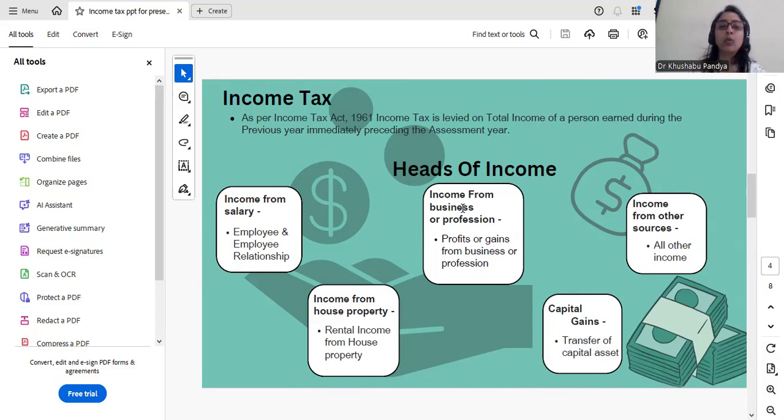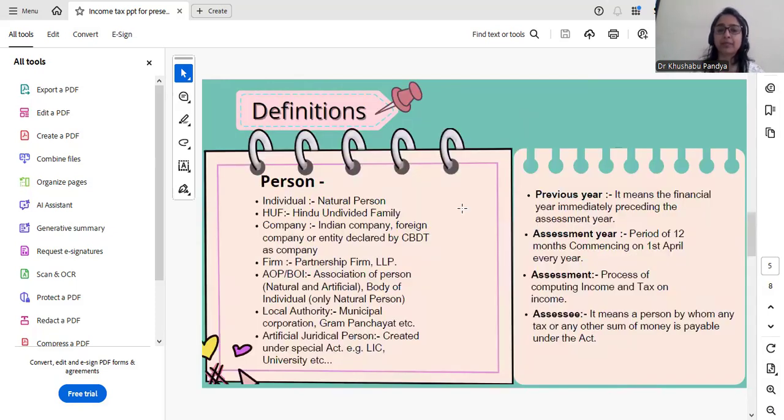Income from salary. Whatever income received from the relationship of employer-employee would be taxable in this head, income from salary. Income from house property, rental income. Income from business or profession, that is profits or gains, as well as professional income earned. Capital gains, transfer of capital assets. And the last head, that is income from other sources. Whatever is not covered under the above four heads would be under the last, for example, royalty, interest income, dividend income, and so on.